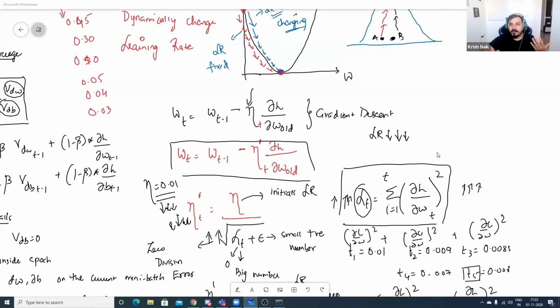How did the T1, T2 values come, sir? T1, T2 is nothing but as we go on doing the number of iterations. Suppose in the first iteration I specify it as T1, in the second iteration T2, in the third iteration T3. So when I'm doing this, I'm doing the summation of 1 to t. With respect to each iteration, what was my derivative of loss with respect to weights? Yes, then n will keep on decreasing. Yes, vanishing gradient problem, you're absolutely right.